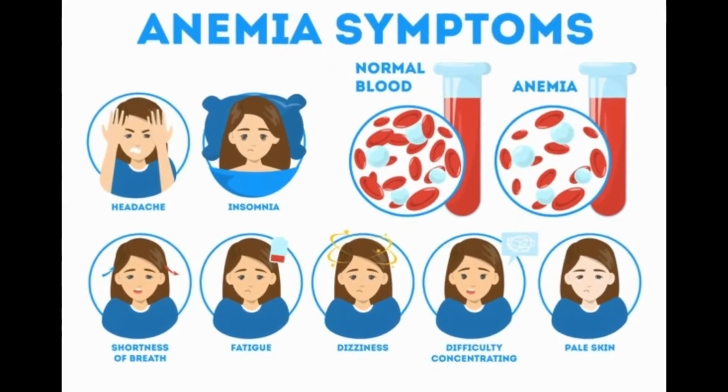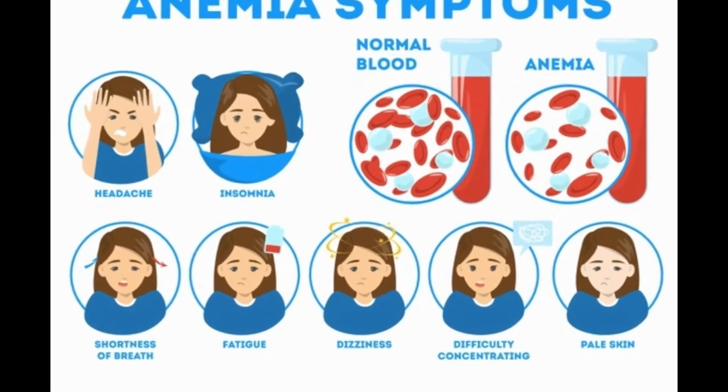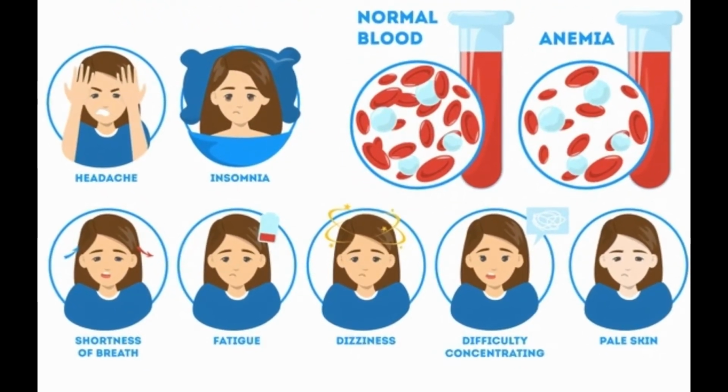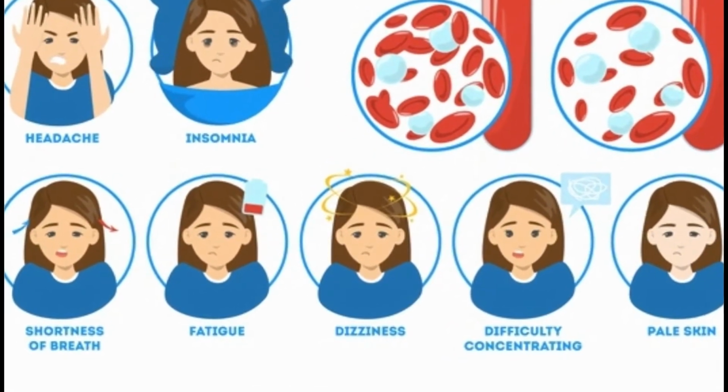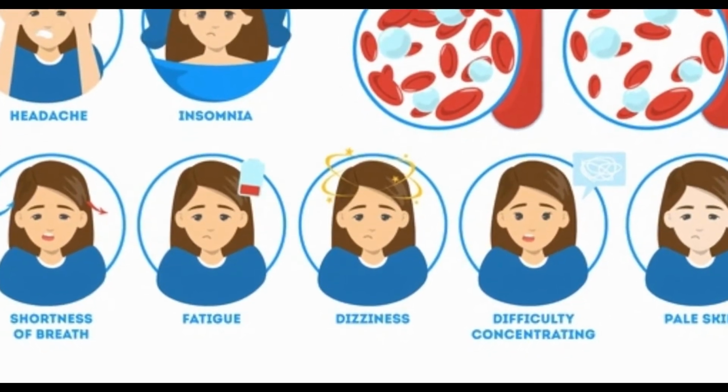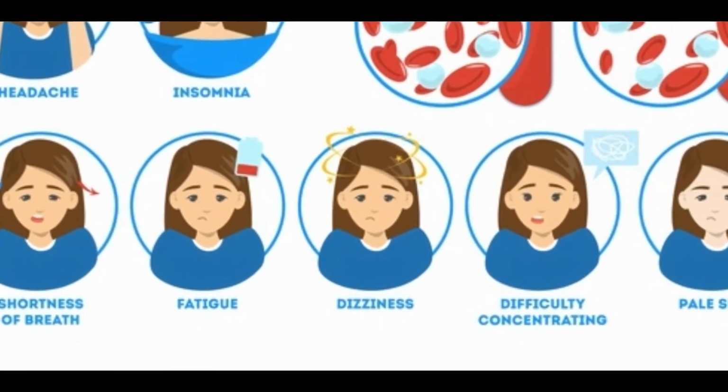The second important health parameter that needs to be measured is your hemoglobin level. Now your hemoglobin for females should be in the range of 12 to 16 grams per deciliter. If it is less than 12, then you might have iron deficiency, and if it is below 10.5, then it is full-blown anemia. Some of the symptoms of anemia are frequent headaches or difficulty in sleeping. Pale skin is one of the commonest signs. Also feeling fatigued or tired all the time, shortness of breath, at times even feeling dizzy, and difficulty in concentration.